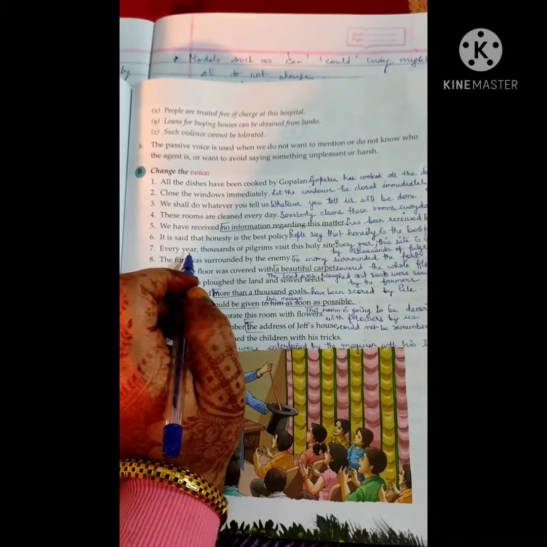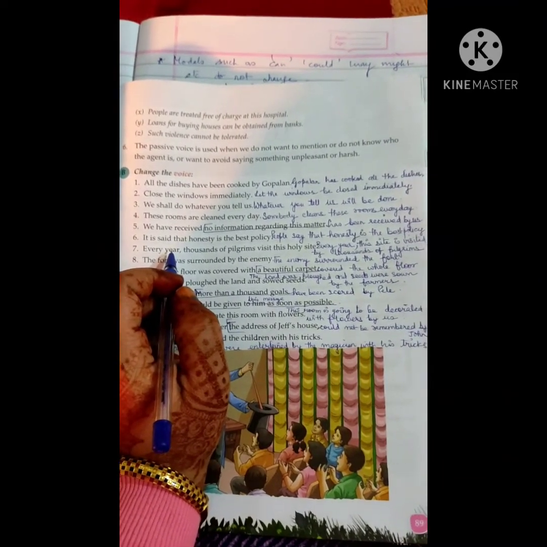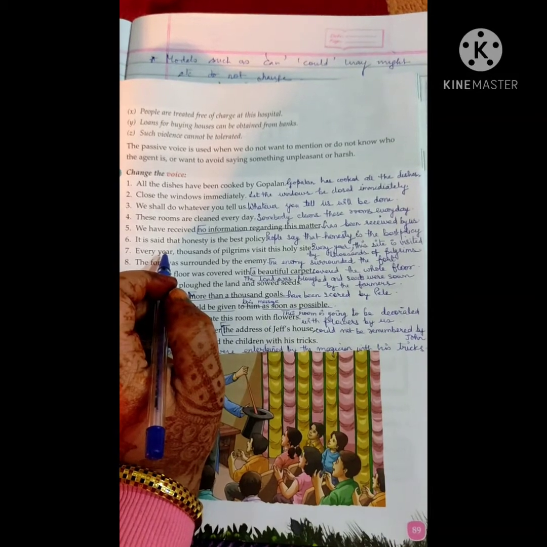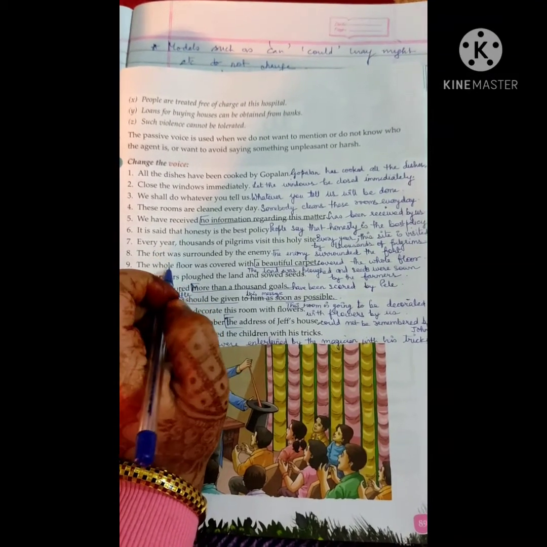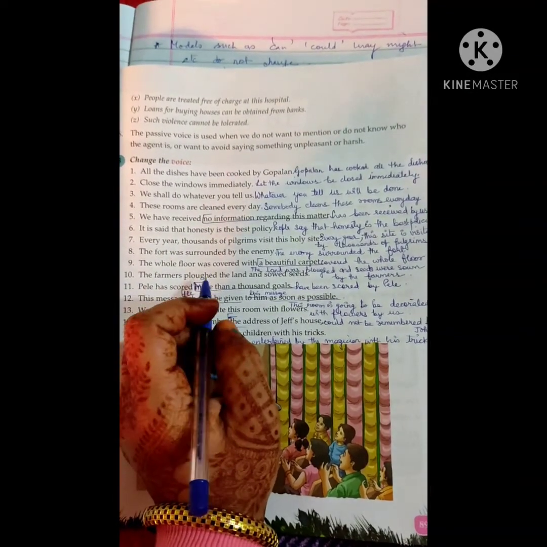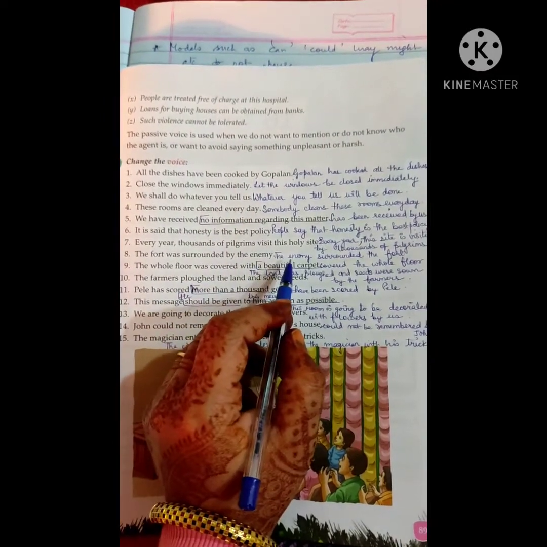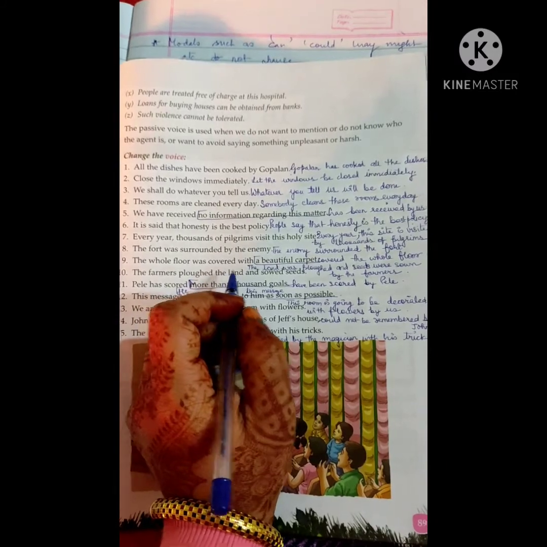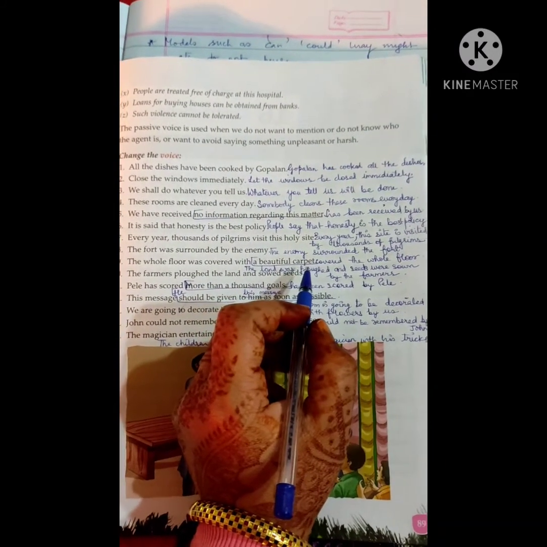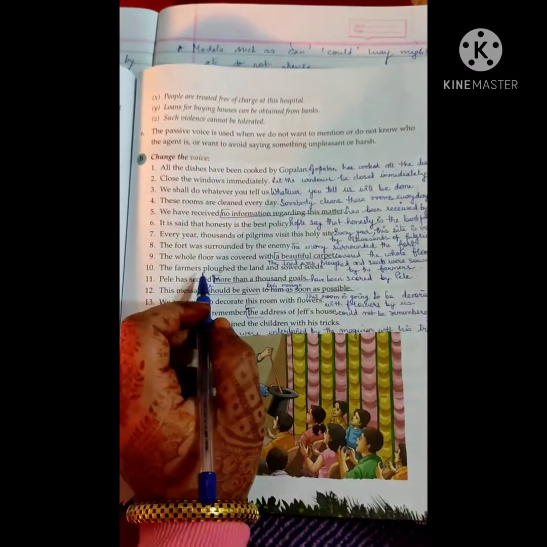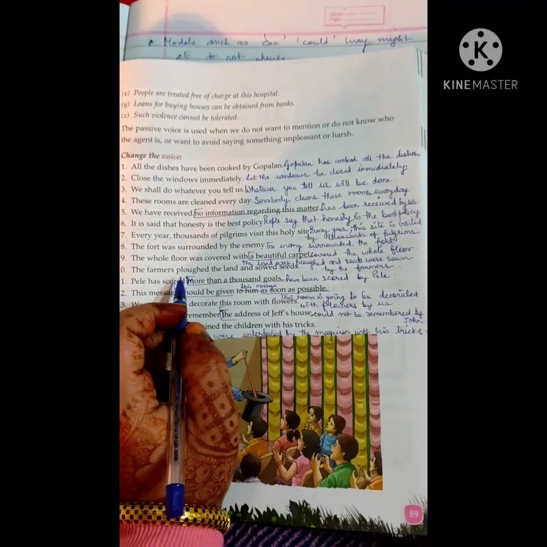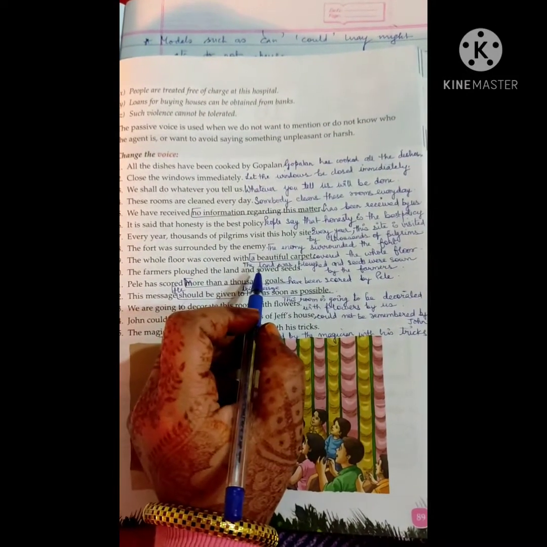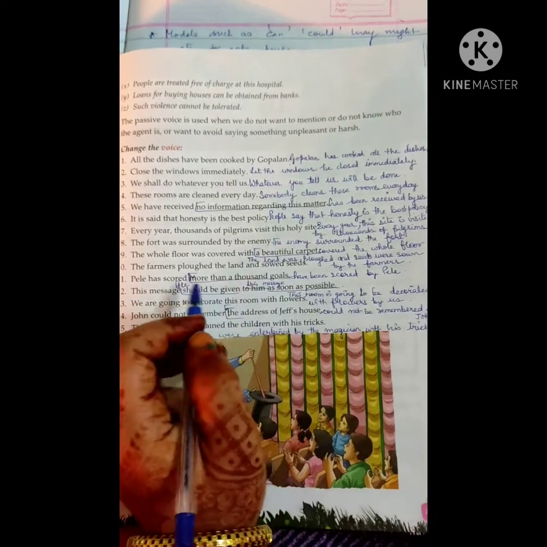Every year, thousands of pilgrims visit this holy site. Every year, this site is visited by thousands of pilgrims. The fort was surrounded by the enemy. The enemy surrounded the fort. The whole floor was covered with a beautiful carpet. A beautiful carpet covered the whole floor. The farmers plowed the land and sowed seed. The land was plowed and seeds were sown by the farmers.